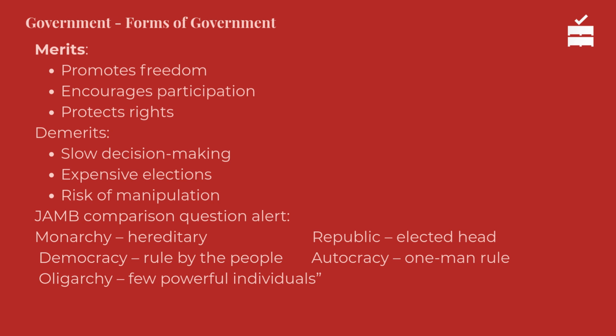JAMB comparison question alert. Monarchy, hereditary. Republic, elected head. Democracy, rule by the people. Autocracy, one-man rule. Oligarchy, few powerful individuals.